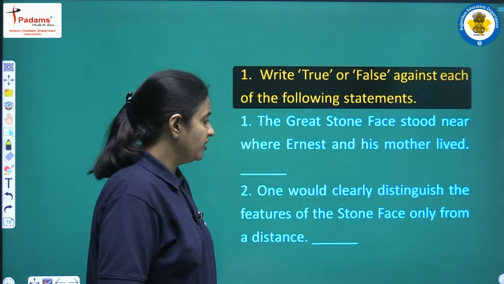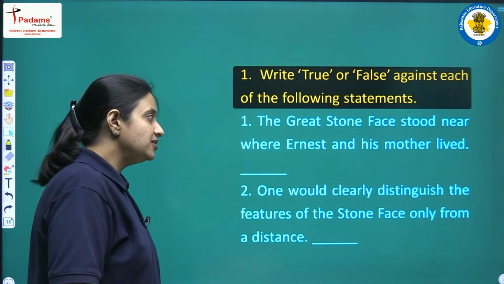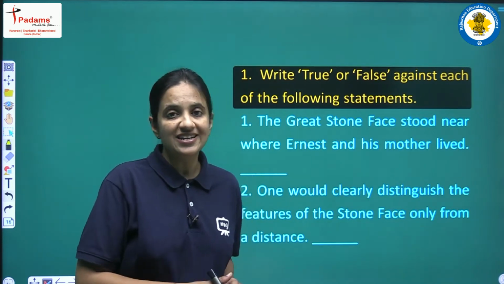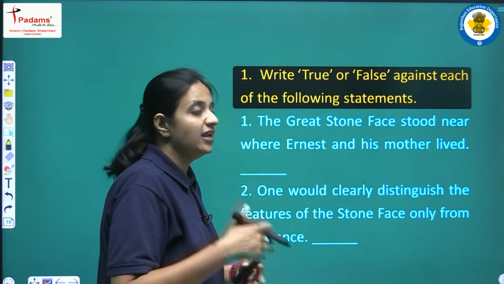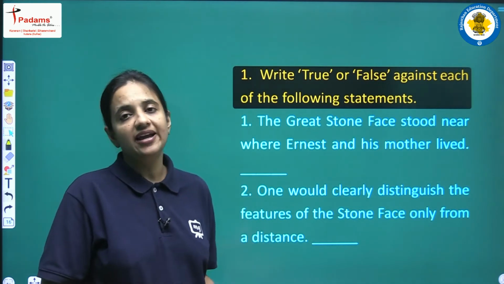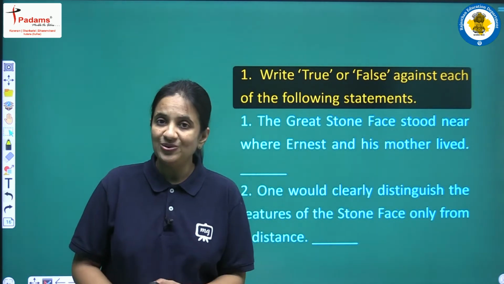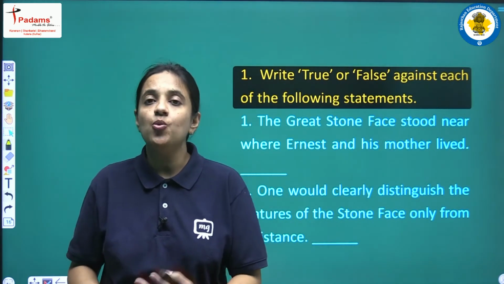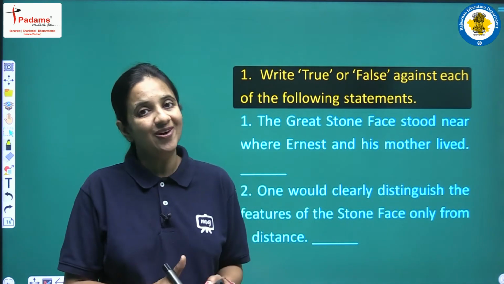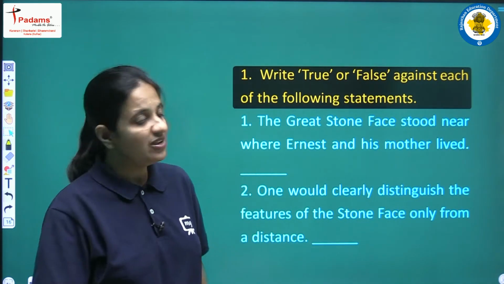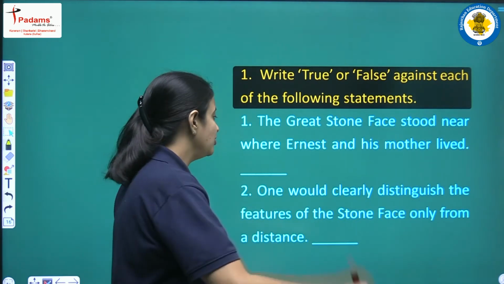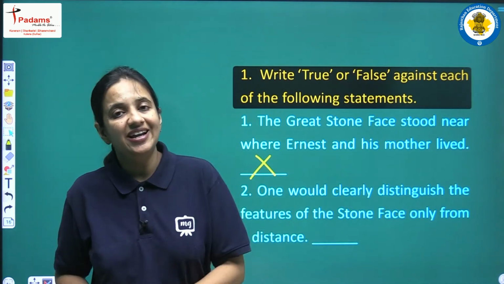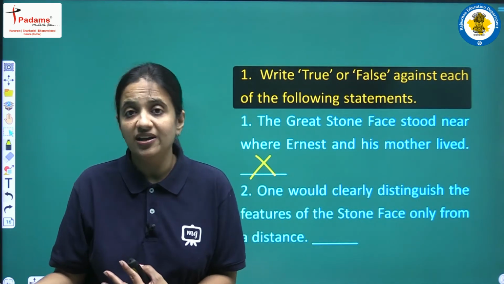The Great Stone Face stood near where Ernst and his mother lived. According to this sentence, the Great Stone Face was very near the house of Ernst and his mother. We have to tell whether this statement is true. In the chapter we have read, and according to that we can say that no, this sentence is not true, this is a false sentence because the Great Stone Face was miles away, right?